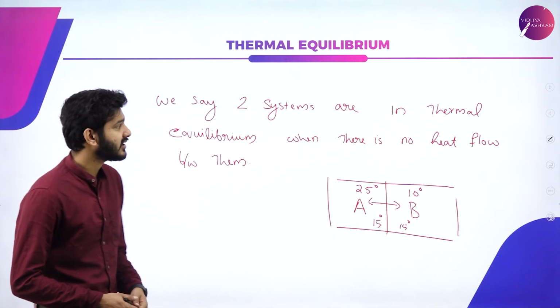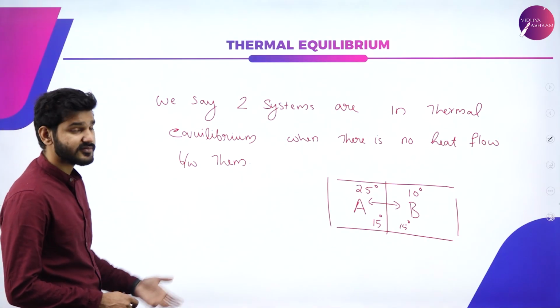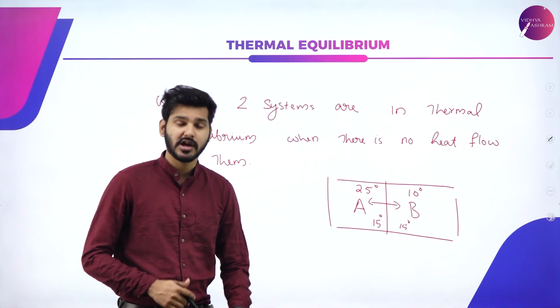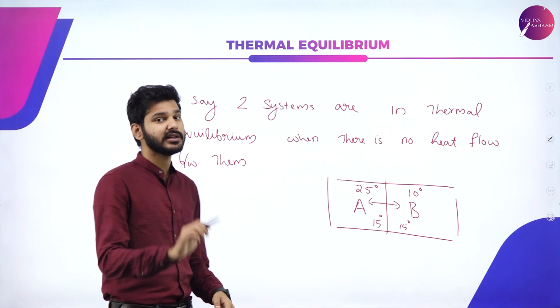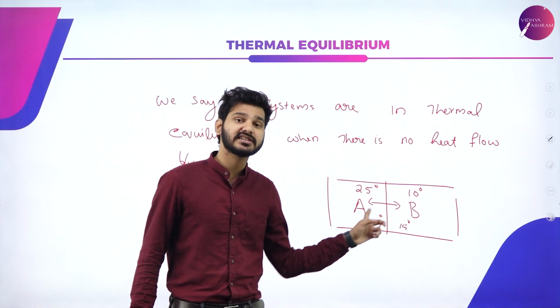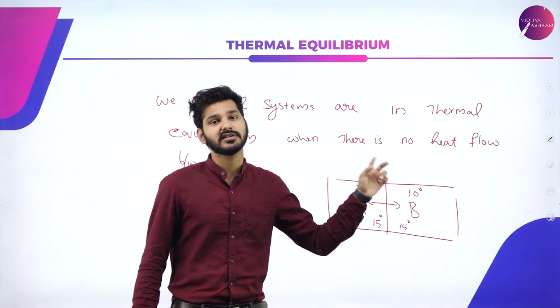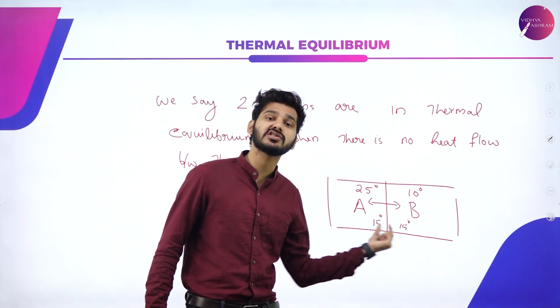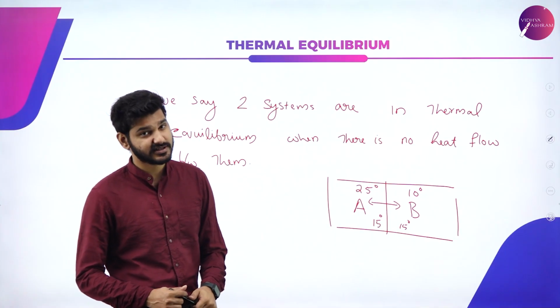So in definition, we say two systems are in thermal equilibrium when there is no heat flow between the systems. Or simply, we can also say that when two systems are at the same temperature, they are said to be in thermal equilibrium because there won't be any heat exchange between the two systems.